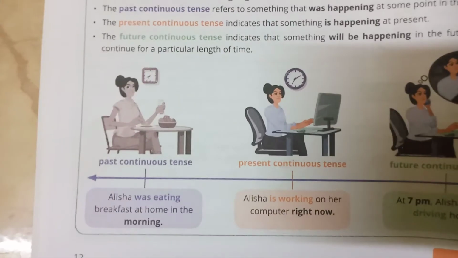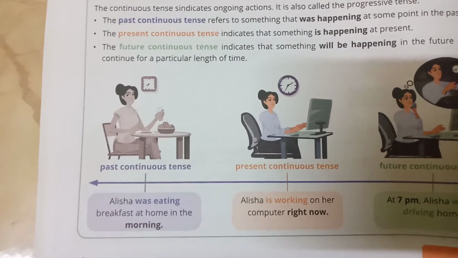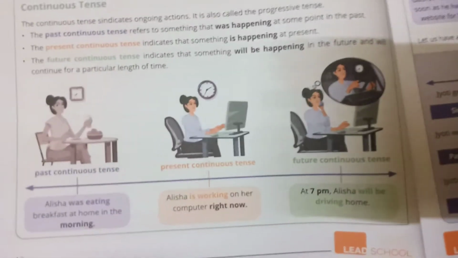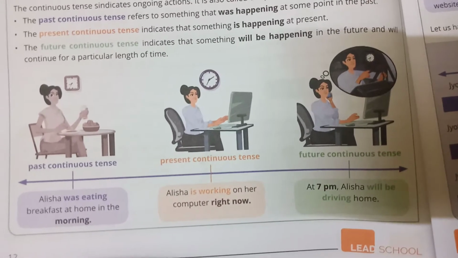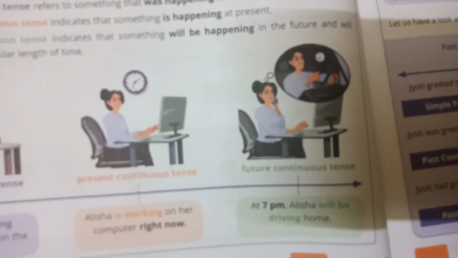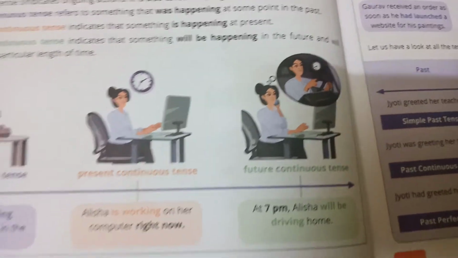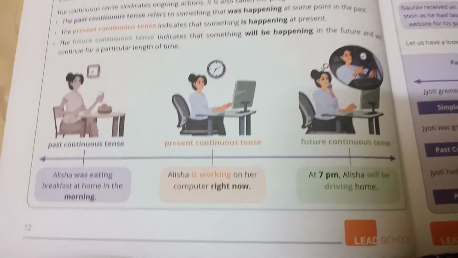So that is past continuous tense. Alisha was eating breakfast in the morning. Alisha is working on her computer right now. Present continuous. At 7 p.m. Alisha will be driving home. That is future. Will be driving. All are ing forms in continuous tense.